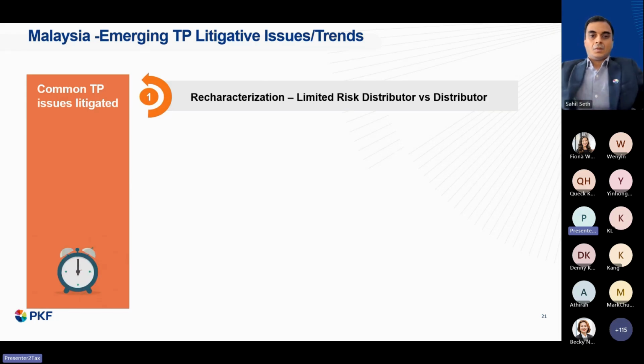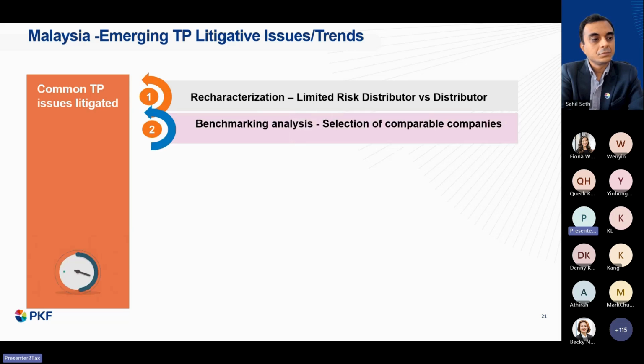Let's look at the emerging TP legislation issues and trends in Malaysia. Common transfer pricing issues litigated. The common one is recharacterization. Most of the time, characterization is not done correctly, resulting in wrong selection of the methodology adopted.